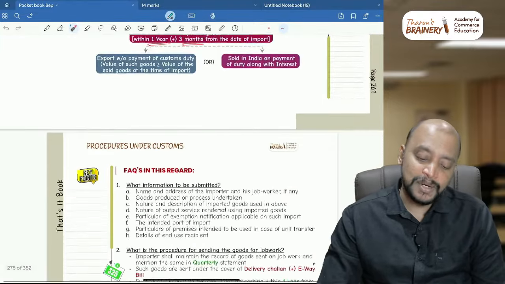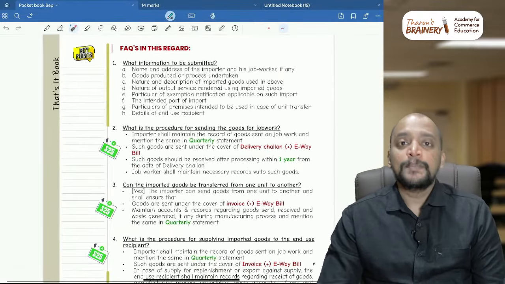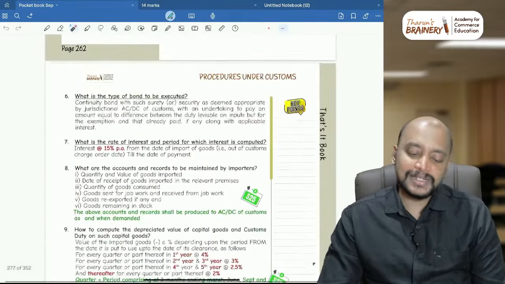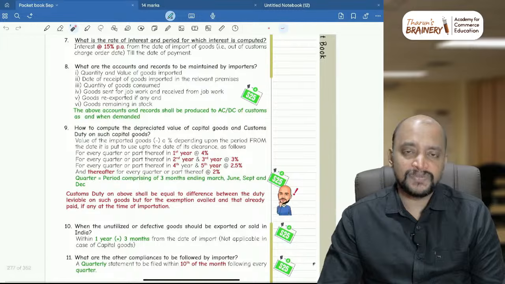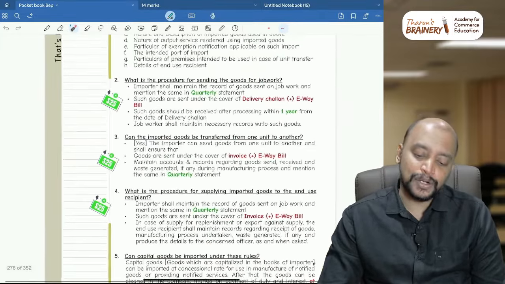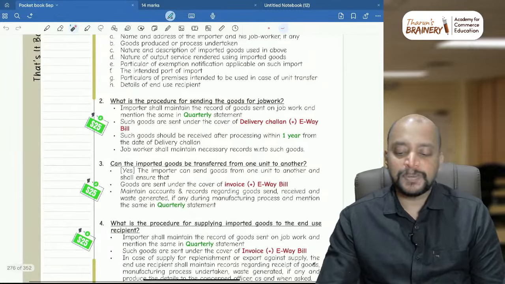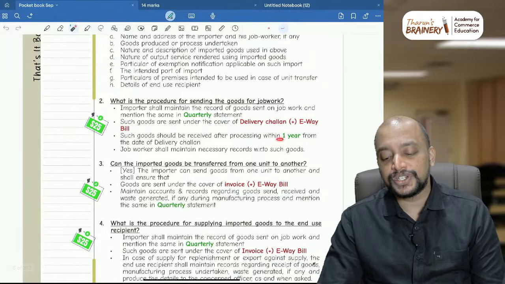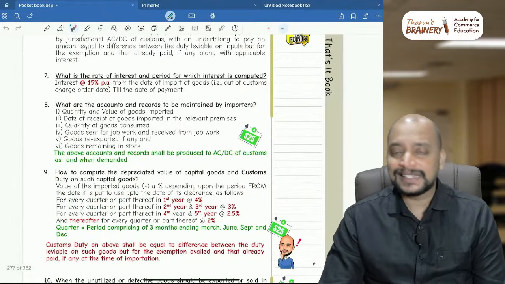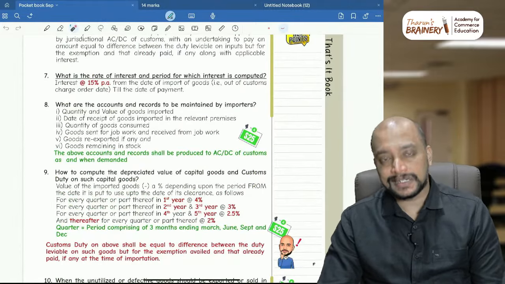And next one more amendment is that previously it was a monthly statement and now it is a quarterly statement, and that quarterly statement needs to be filed within 10 months from the end of the quarter. And thereafter the next point is with respect to goods sent on job work. So previously 6 months, but now they have changed it to 1 year, let it be capital goods or other goods. Then while computing the depreciation, so we need to take quarters, calendar quarters.